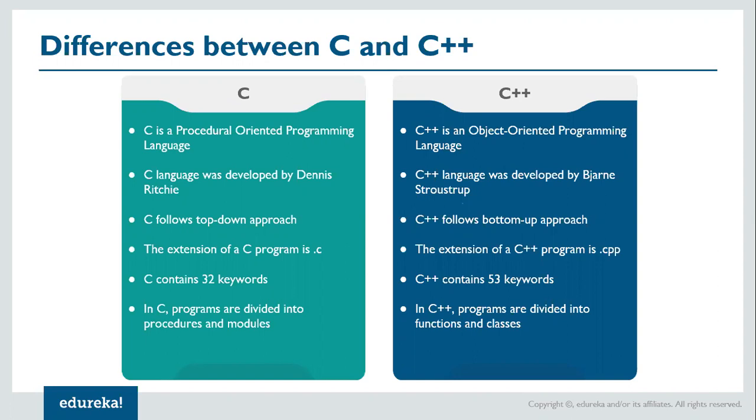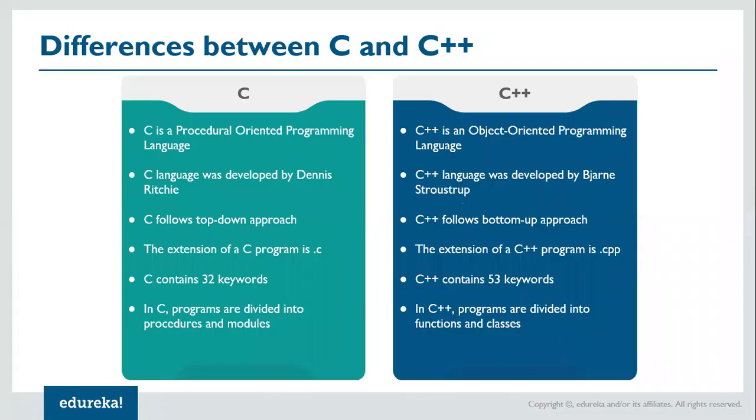These procedures contain a set of steps that need to be performed to achieve a particular task, for example, and one procedure or one function can call another procedure or another function, right? So this is the concept of procedural programming in C programming.